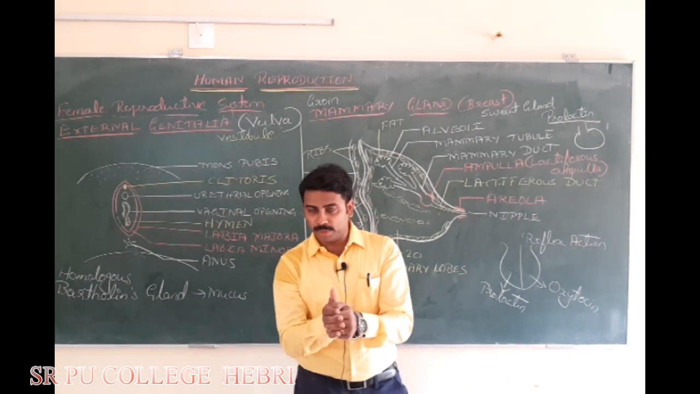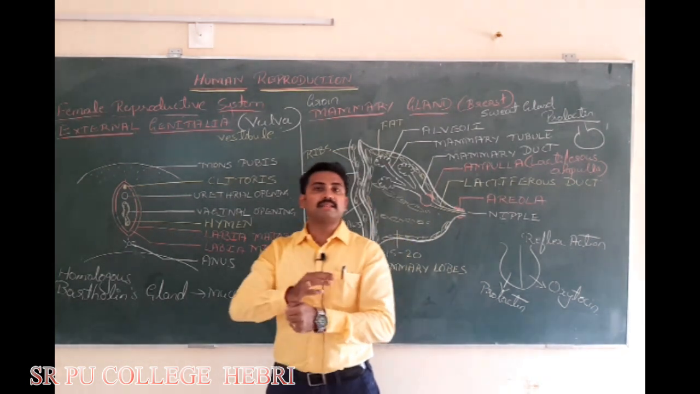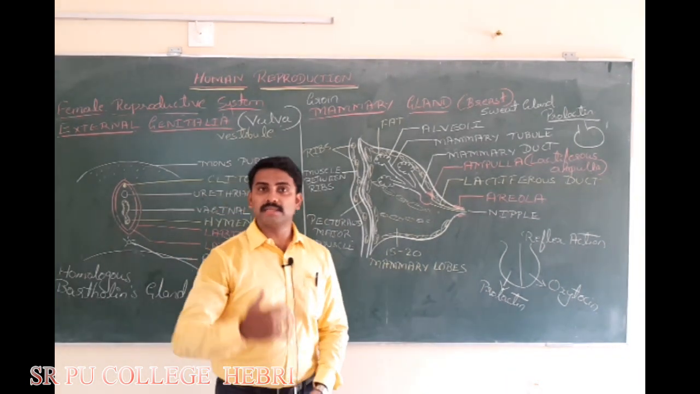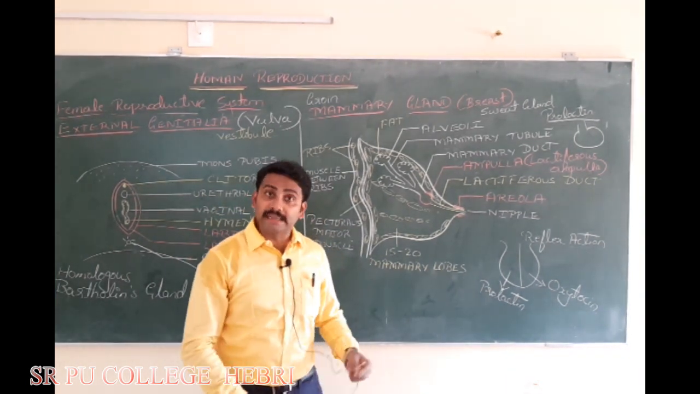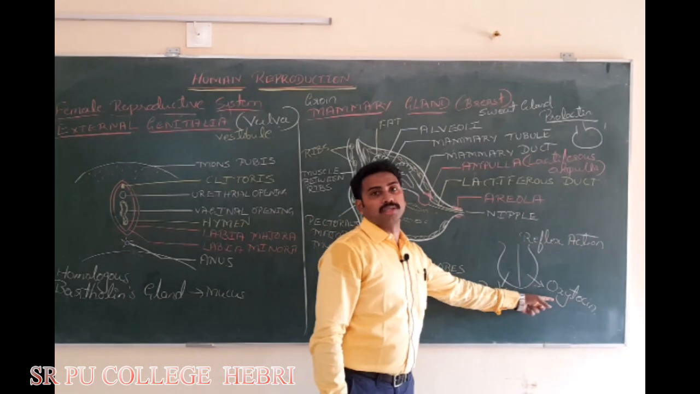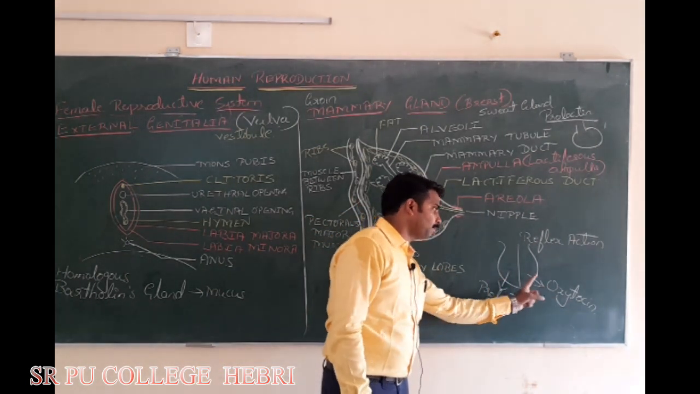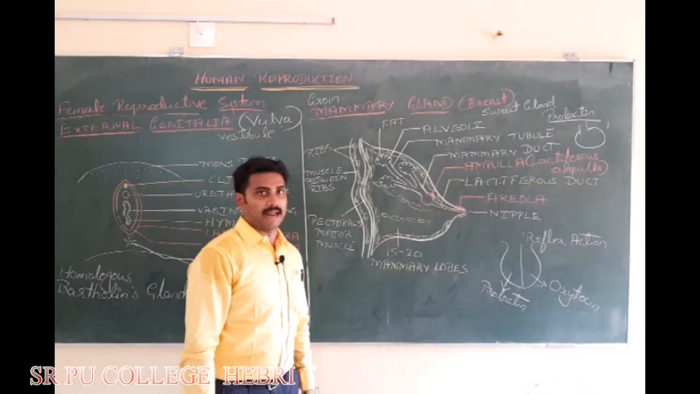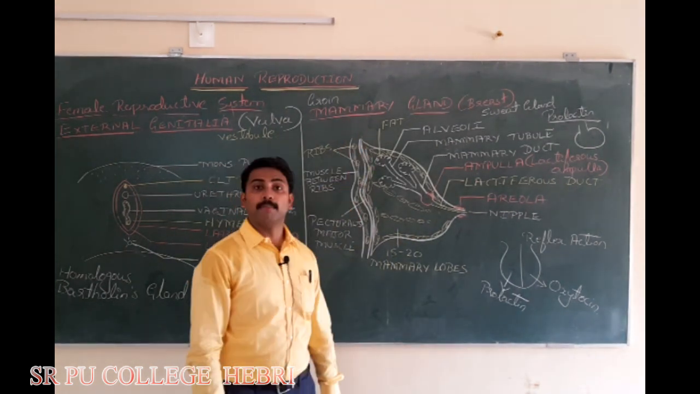The question is very simple. Which is the milk synthesizing or producing hormone? Prolactin. The milk releasing, ejecting or letting down hormone is oxytocin, produced from two different lobes of the pituitary gland. Okay, this is all about the mammary gland.